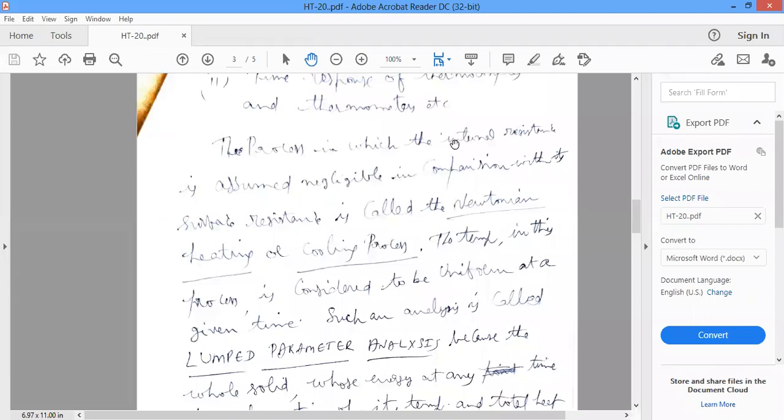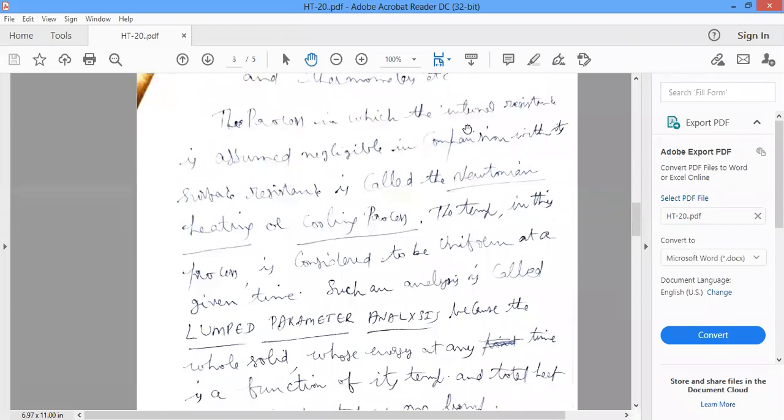The process in which the internal resistance, the conduction resistance, that is L by kA, is assumed negligible in comparison with its surface resistance, that is the convective resistance, is called the Newtonian heating or Newtonian cooling process. Very, very important.